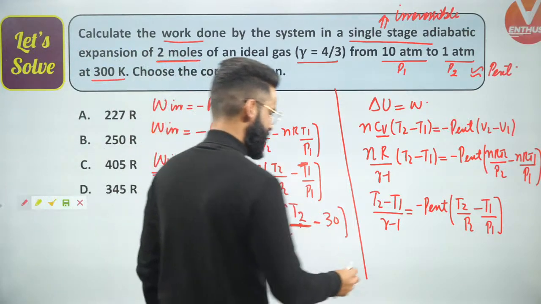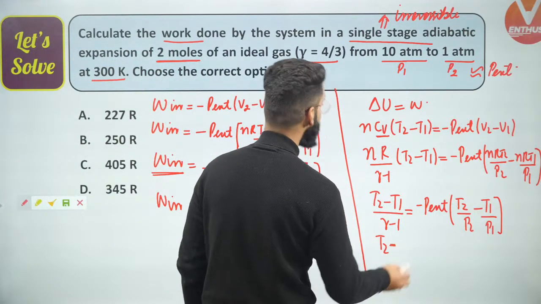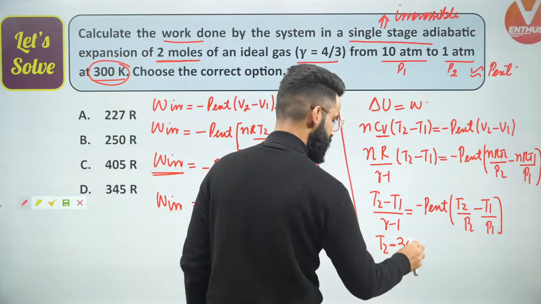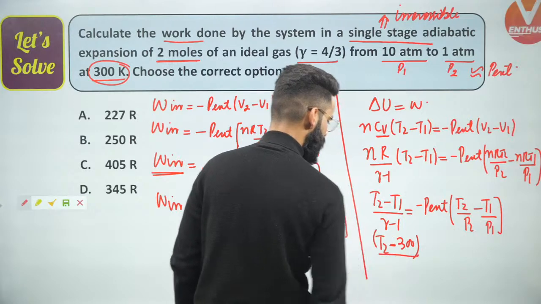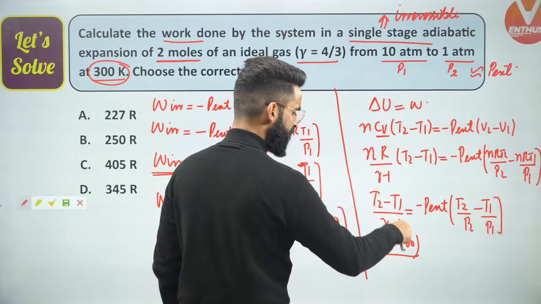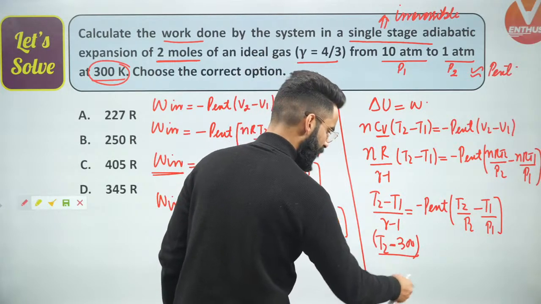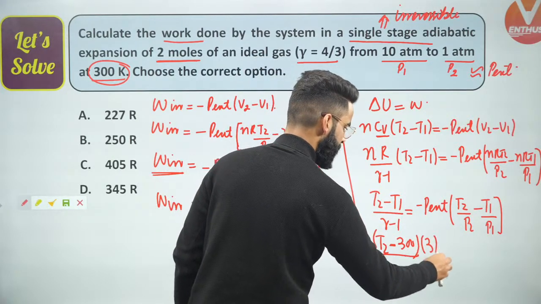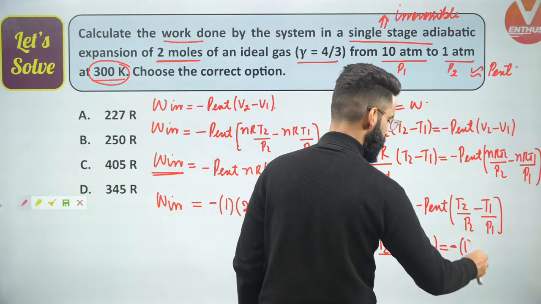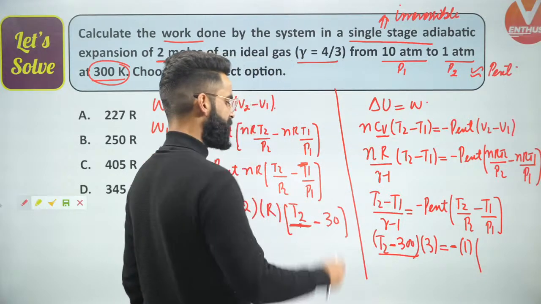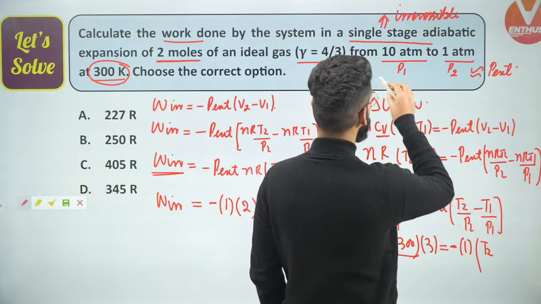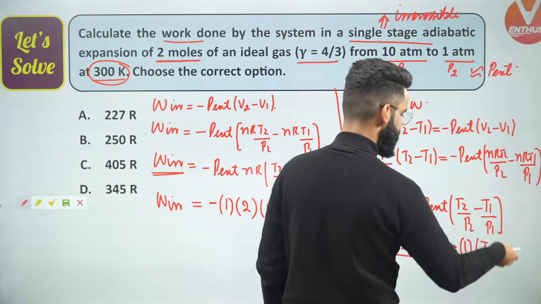Now guys, T2 I'll be calculating. So T2 minus T1, what is the initial temperature of the system which is given to me? That is 300. Divided by gamma minus 1. What is the value of gamma? The value of gamma is given to me as 4 by 3. So 4 by 3 minus 1 is going to be 1 by 3, that means that 3 will come up right here. Will be equal to minus P external. P external is given to me as 1. Correct? Now T2 divided by P2. T2 I'm writing as such, which we are supposed to calculate. Divided by the P2 value, which is 1, minus T1 divided by P1.